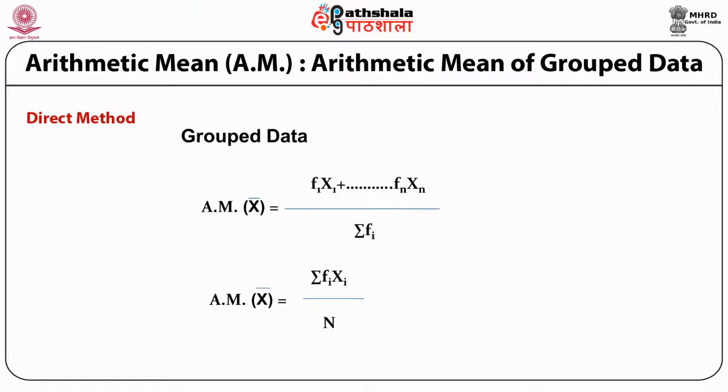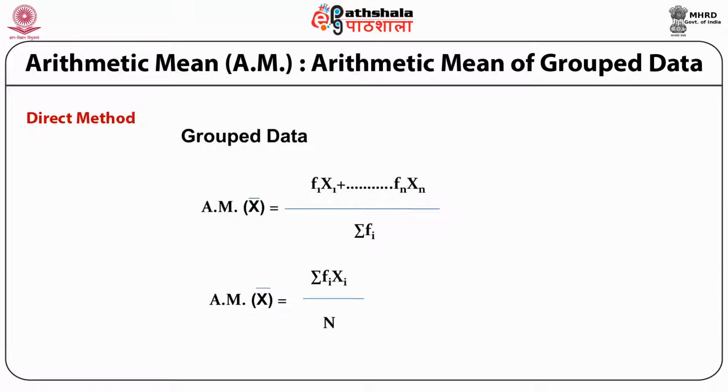So if the data is given in this form, then it is known as group data. So if we are having group data, first of all, we find out the midpoints of different classes, that is x1, x2, xn, and then we multiply these mid values with the individual frequencies.